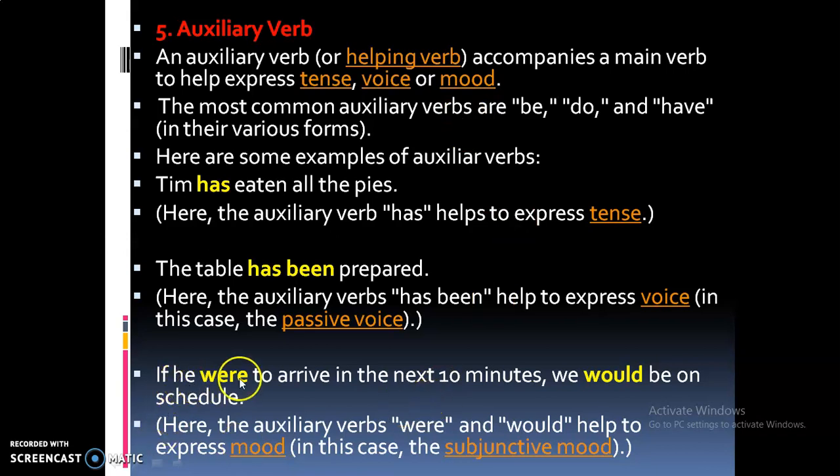Okay. If he were to arrive in the next 10 minutes, he would be on schedule. So here the auxiliary verbs were and would help to express mood. So in this case, the subjunctive mood.